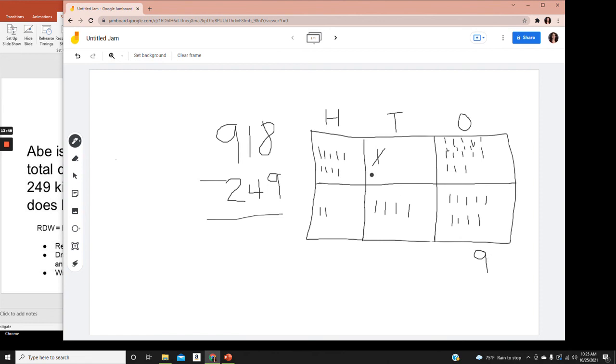Moving to the tens place, we can't take 4 from nothing, so we need to decompose one of the hundreds. We'll cross off 1 hundred, and we'll add 10 tens. We can take 10 minus 4 and get 6 here.